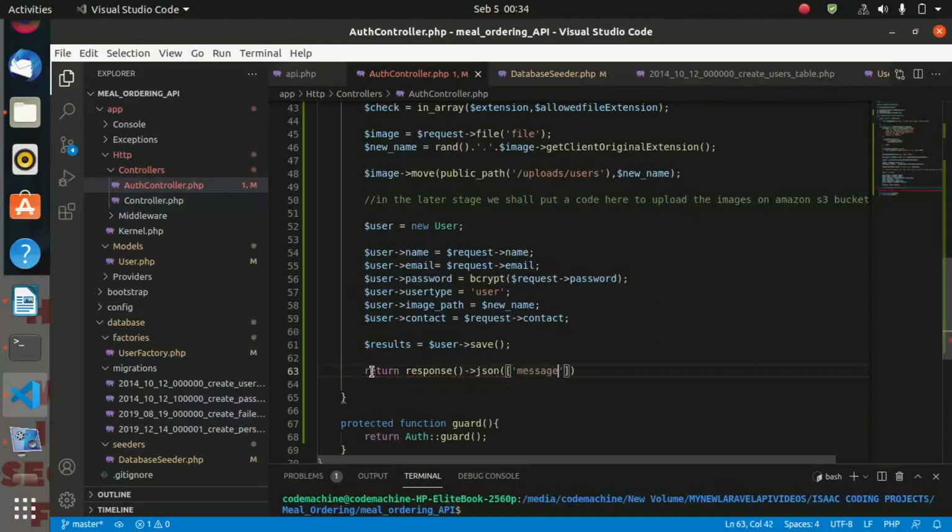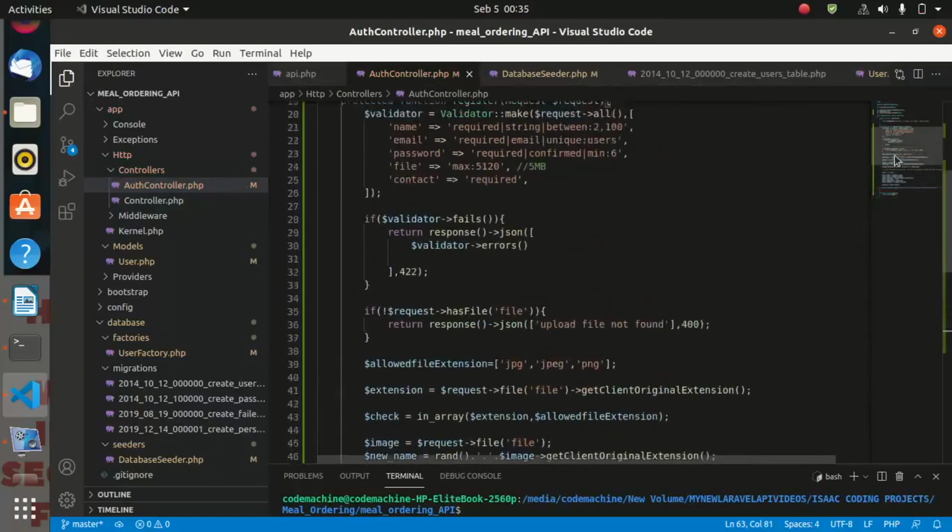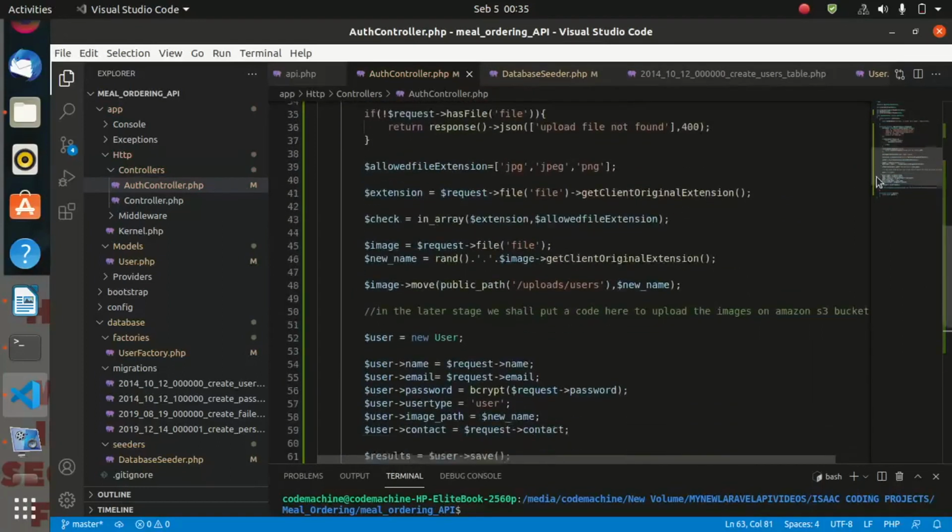So we shall be throwing a message to the user, and this message should say new user created successfully. And we must go ahead and terminate this. So this is the code we need for the user registration.